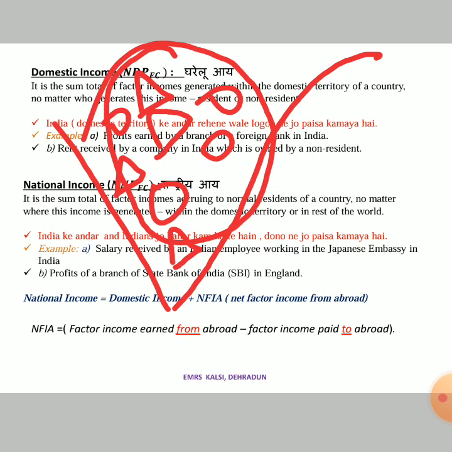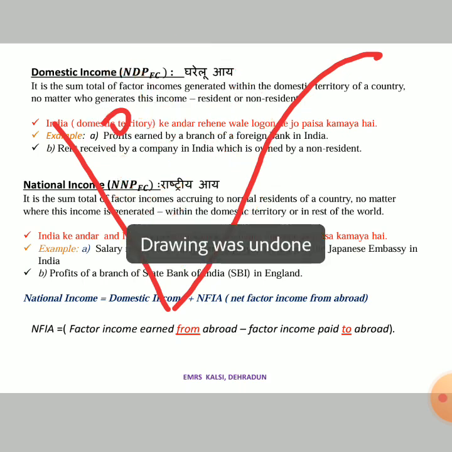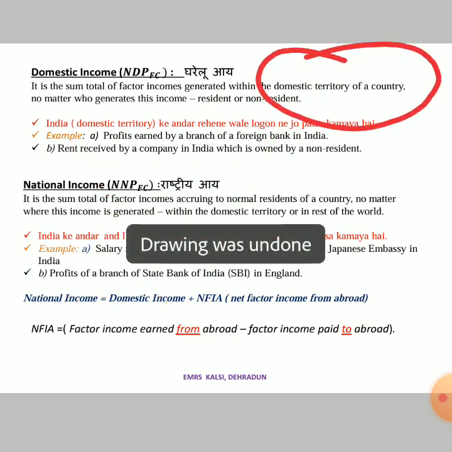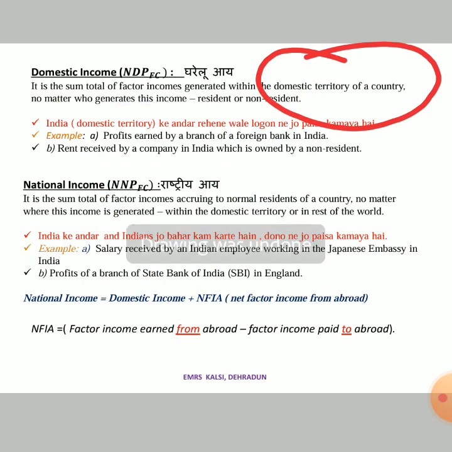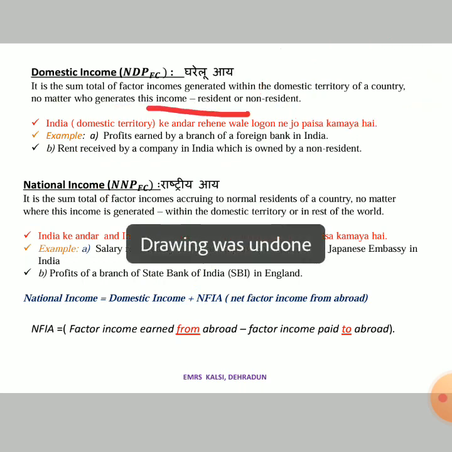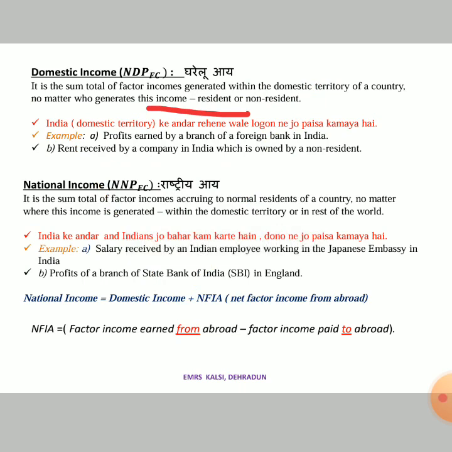will be called domestic income. Clear? Okay, so it means it is the sum total of factor incomes generated within the domestic territory. Okay, this is domestic territory, no matter who generates it. Whether it can be a resident, means the citizen of the country, and it can be non-resident, means the outsider, the foreigner.